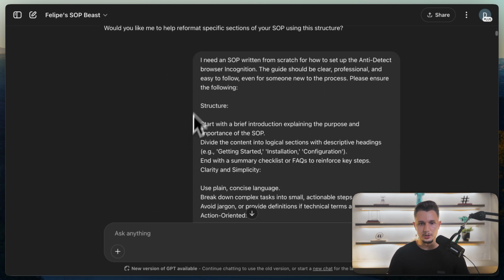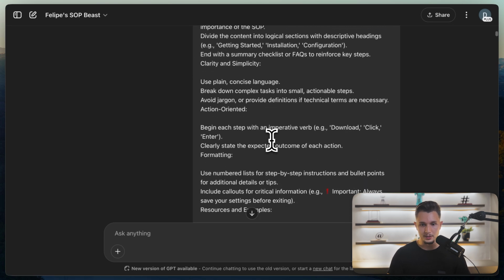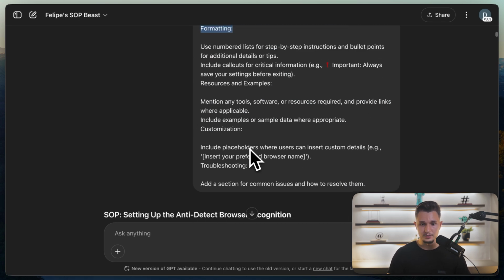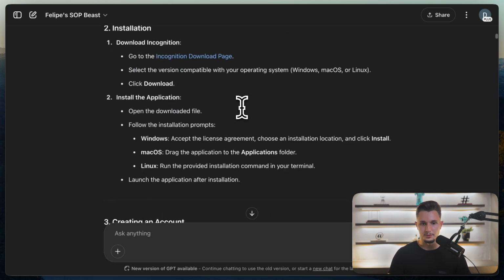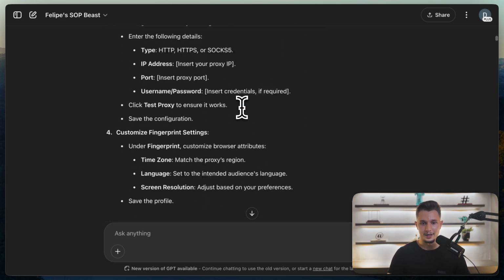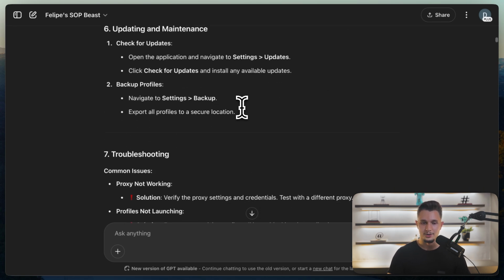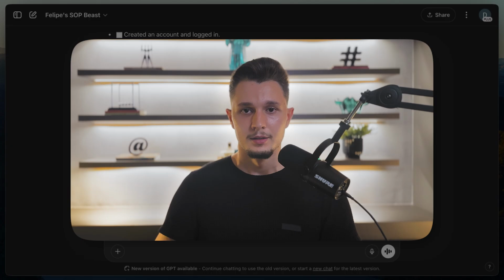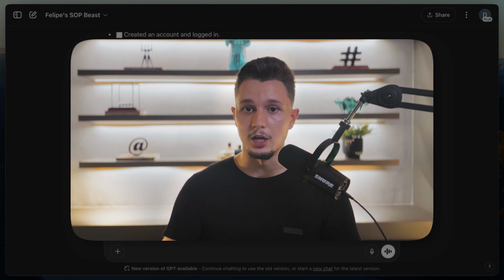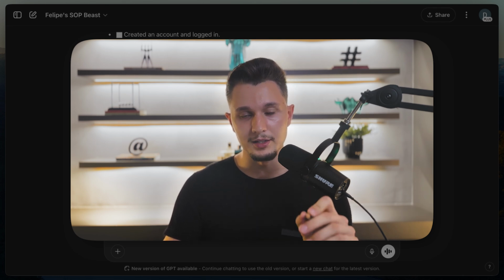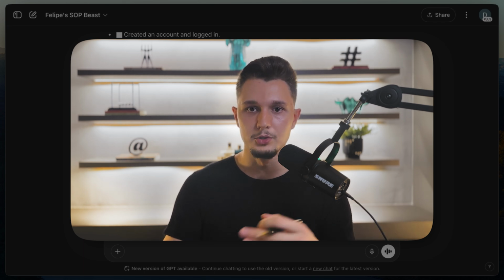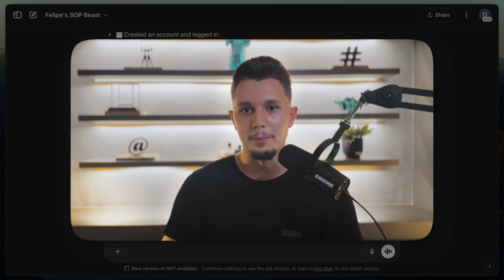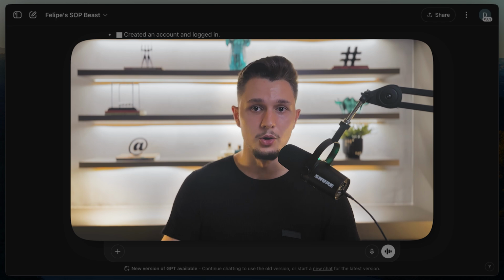And then what I'm going to do is, okay, now I need the SOP written from scratch. This is the structure of what I want in this SOP. This is how I wanted to talk in this SOP. And this is all the things that I need to have in them. And then it goes ahead and it creates the SOP, which, by the way, this one is inside our own SOP for email account creation as well. And that is it. That is all that you need. Now, with everything that I've given you, you're ready to put a lot of your processes on autopilot. And once you've created a beast like this one, all you need to do is just keep on giving these instructions and have your team do it for you. And you're going to have your whole company documented and ready to either be sold or scaled.